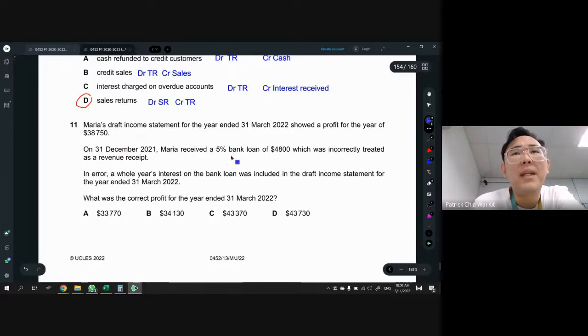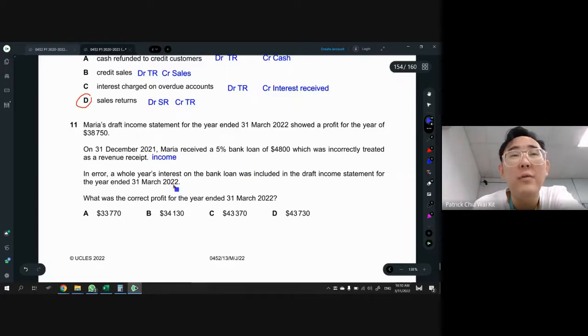Maria received a 5% bank loan, but it was treated as a revenue receipt, and revenue receipt means it's like income. Technically we treated it as income, like a sales or other income, which is wrong because it's a loan. Loan is not income. And then on top of that, there's an interest also on this loan, the 5%. But then they